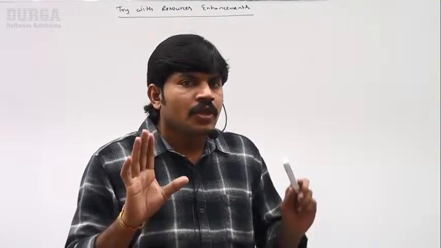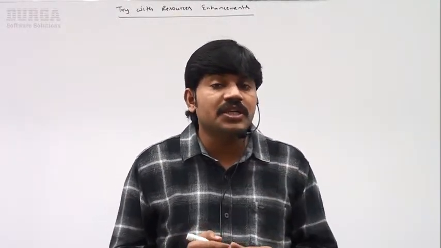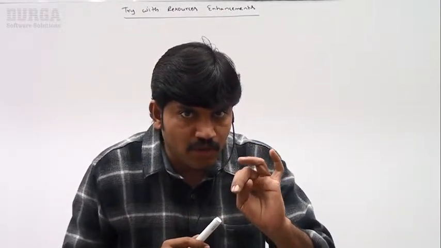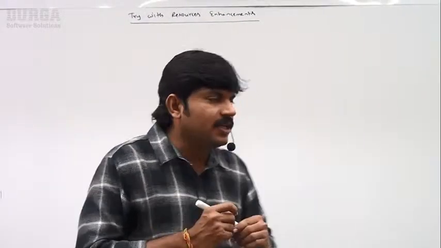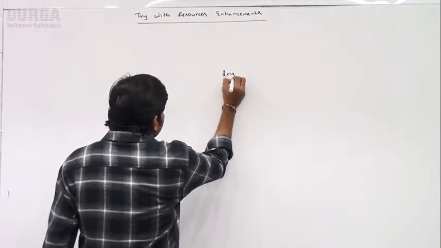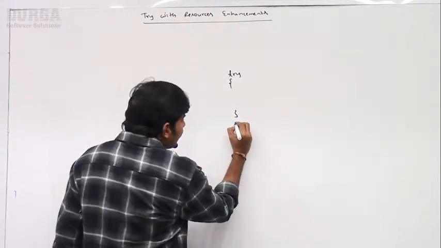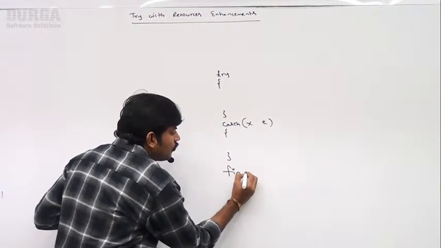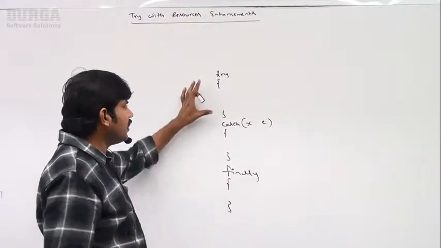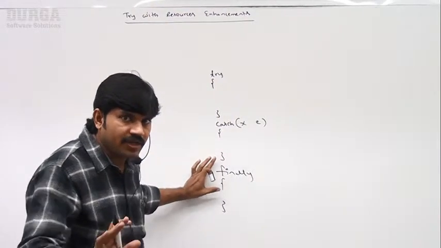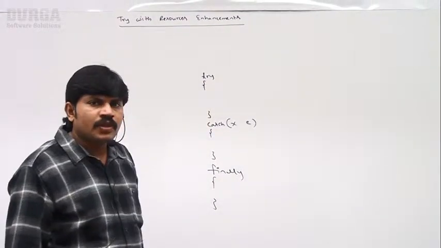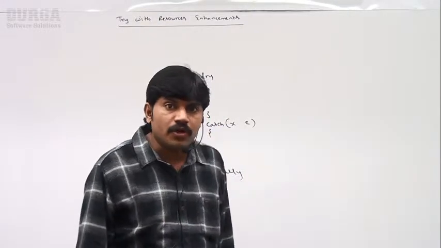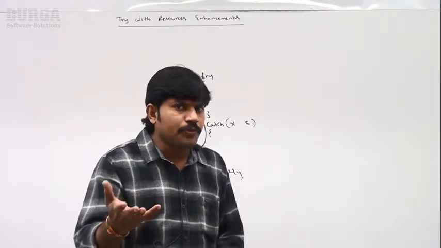In exception handling, which keywords do we usually use in Java? Try, catch, finally. I hope you are aware. The syntax is something like try block, then the catch block, and then we can have the finally block. Try block, catch block, and then the finally block. In the try block, which code can we take? In the catch block, what code? In the finally block, what code? You should have some minimum clarity, so I hope you are already aware.